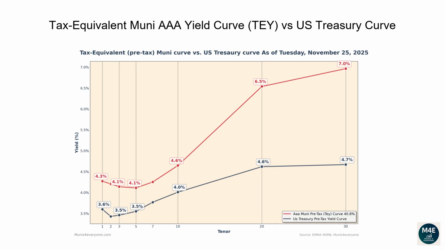Let's now go over the tax-equivalent Muni AAA yield curve versus the US Treasury Curve. The reason why investors and financial professionals care about Muni's tax-equivalent yields is to simply have the ability to compare them against US Treasury yields, which are pre-tax yields. Observing the current graph, we can see that currently all the Muni tax-equivalent yields, based off a 40.8% tax rate, are above Treasury yields. When this scenario happens, it may be less convenient for investors to buy US Treasury bonds. For example, if you wanted to buy a 30-year bond, a AAA Muni bond would yield 7.0% compared to a lower yield of 4.7% from a Treasury bond.